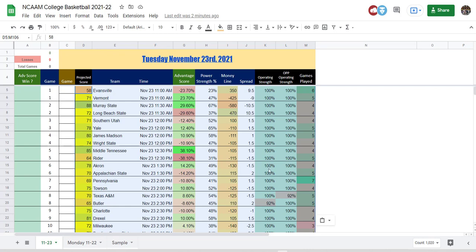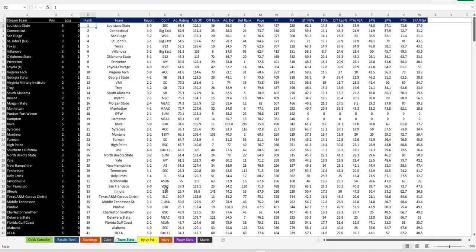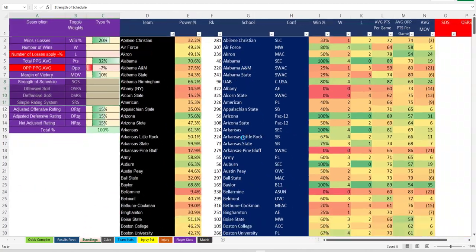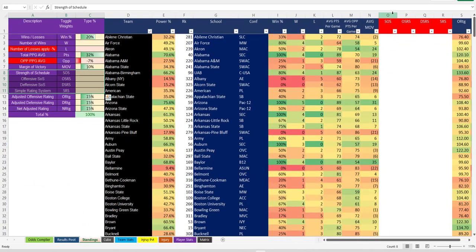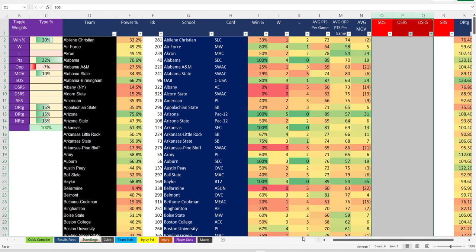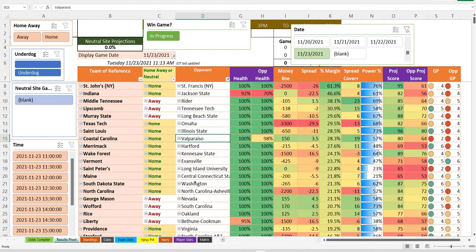Now, there's caveats, my favorite word. I haven't been able to do the extensive programming that I wanted to do, that I talked about in the video. I haven't been able to import strength of schedule stuff and SRS rating. I just don't have time to get it up before the game. So we're going to go without it today. I don't know how important it'll be at this stage of the season, but we're putting out a product that's like 90% as good as it should be, maybe. We've got to do what we've got to do.